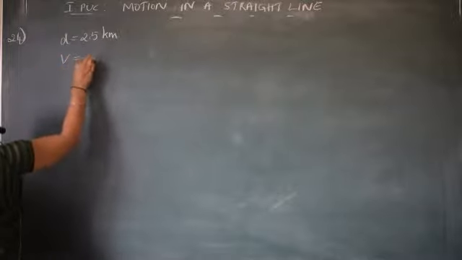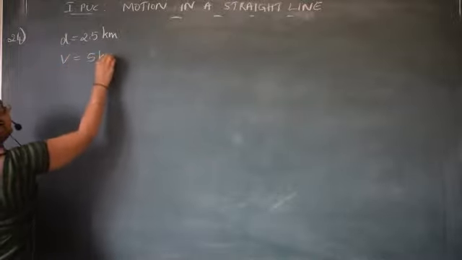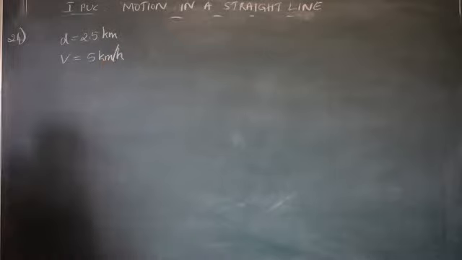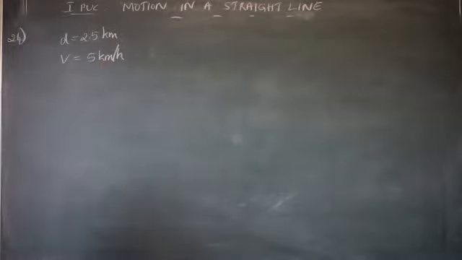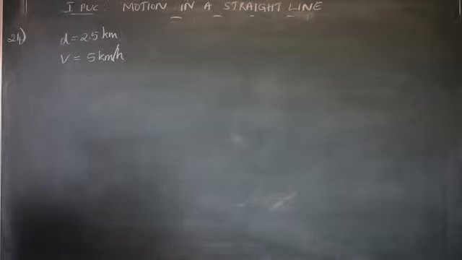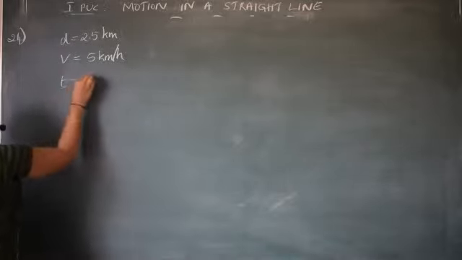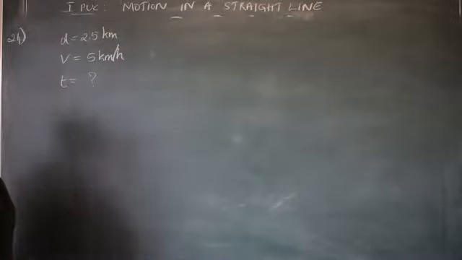Speed initially 5 kilometer per hour, correct? 5 kilometer per hour. Then, what is the time taken by the man to reach the market?